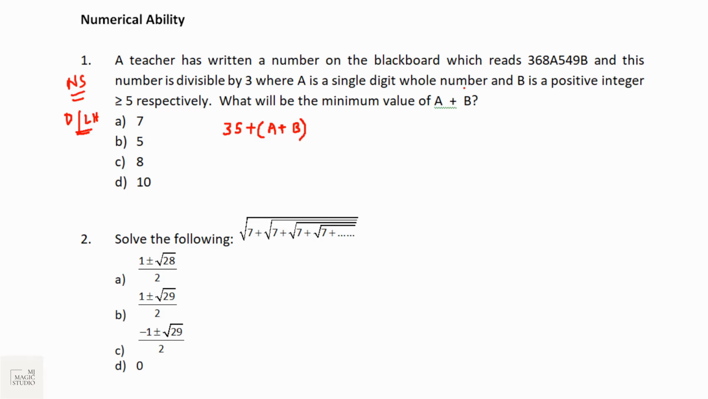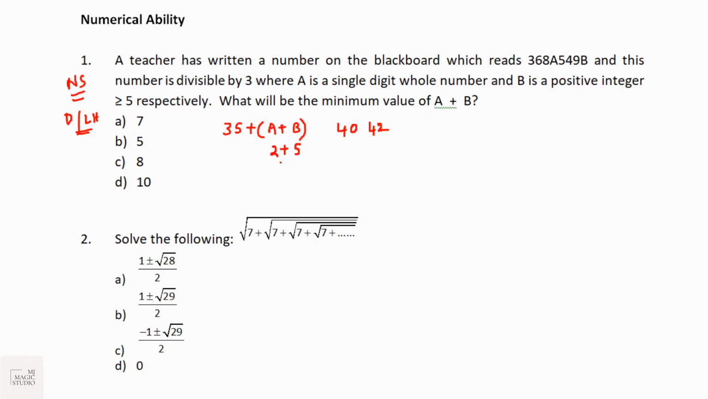Where a is a single digit whole number, that means the value of a can be 0 also. 0 is a whole number. And b is a positive integer greater than or equal to 5. The minimum value of b is 5. If we take b as 5, then this total will become 40. And the number which is just greater than 40 and divisible by 3 is 42.